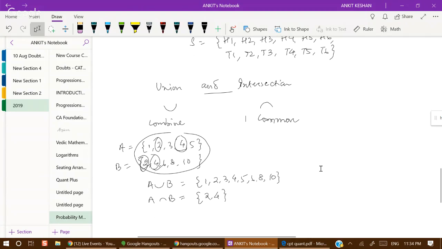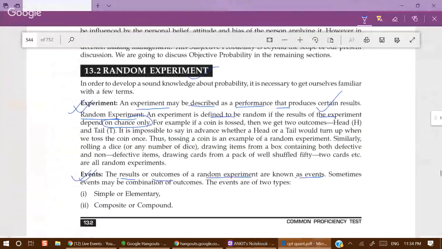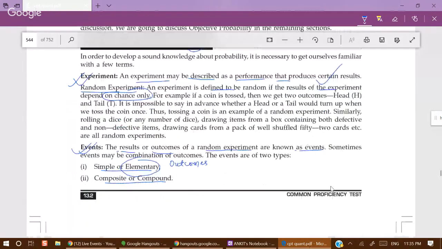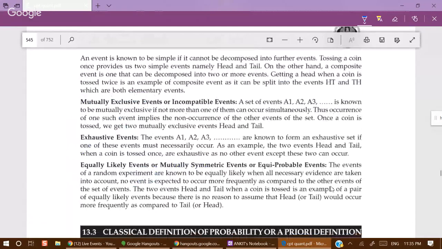Now we know about experiment, we know about trial, we know about event, we know about outcome. Now the events are of two types: simple or elementary, composite or compound. When we talk about elementary, these are outcomes. Elementary events means outcomes, and something larger, something bigger, something broader than that is a compound event. Okay. Now mutually exclusive events or incompatible events.